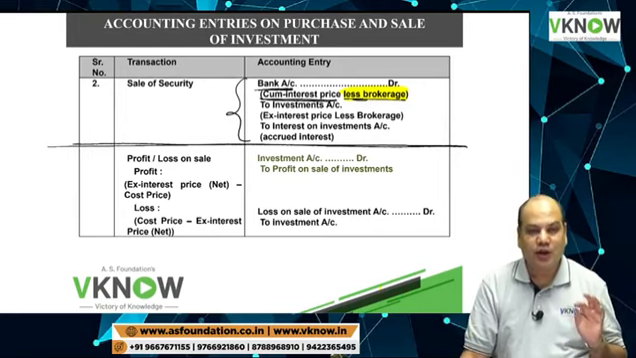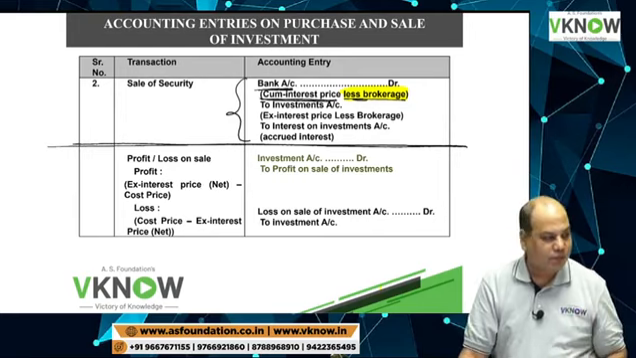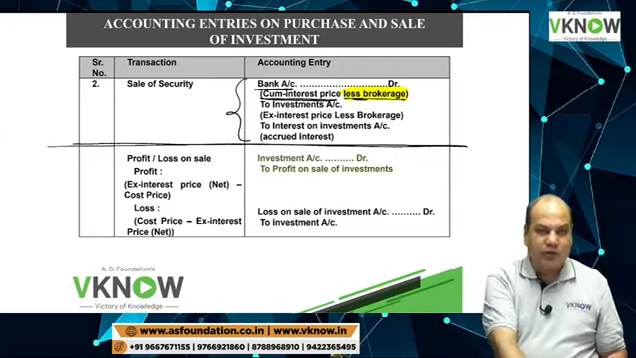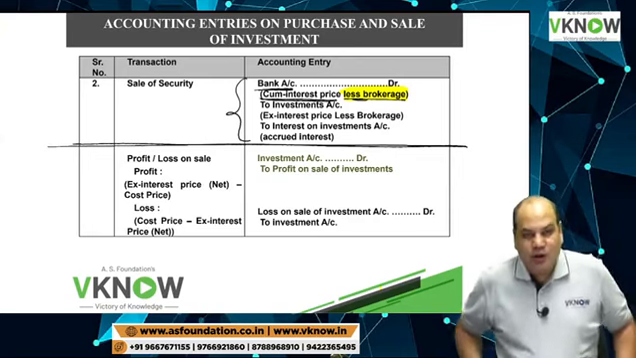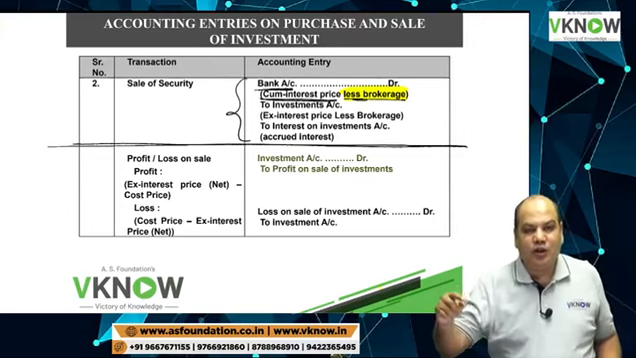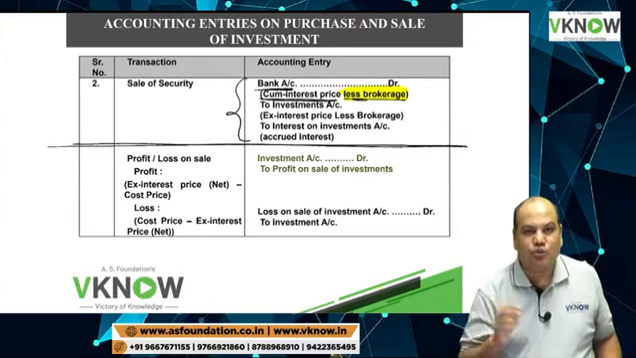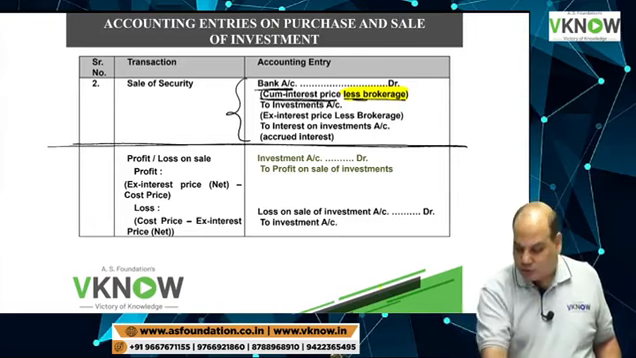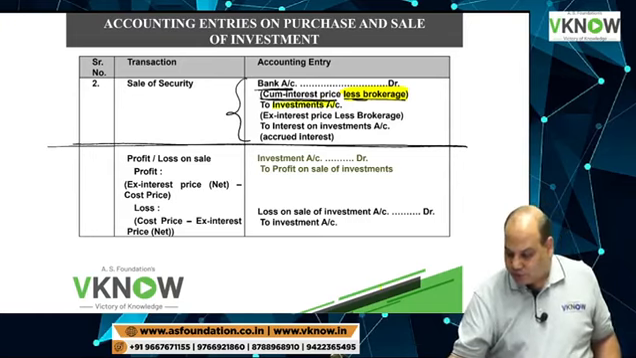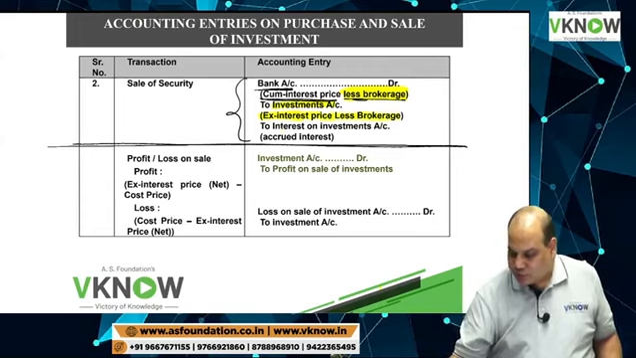What is the net amount realized by the seller? The net amount realized by the seller is cum-interest price minus any expenditure incurred to sell. Normally he has to pay the brokerage. So the answer will be cum-interest price minus brokerage. To investment, the amount will be ex-interest price minus any brokerage, and to interest on investment, accrued interest.